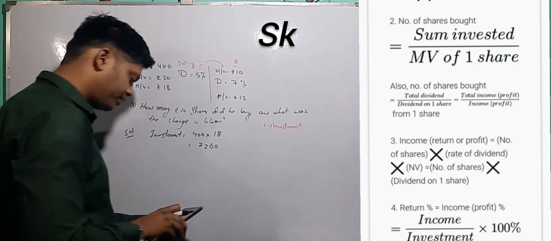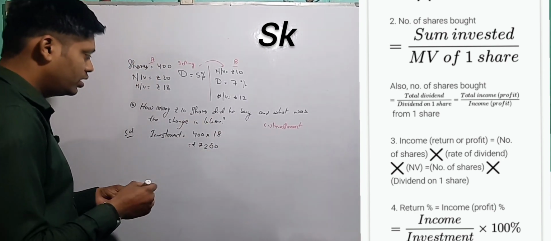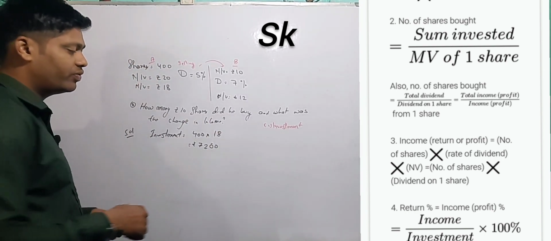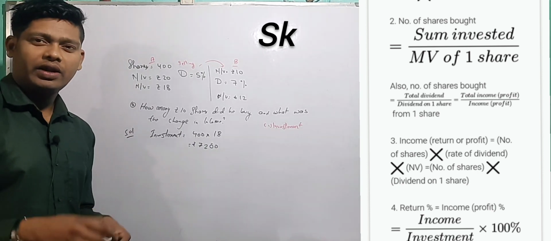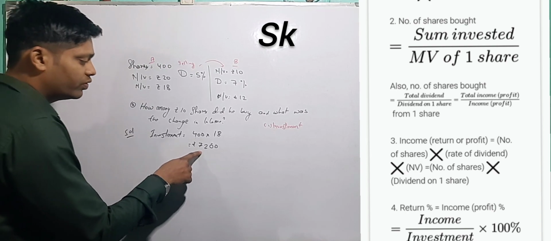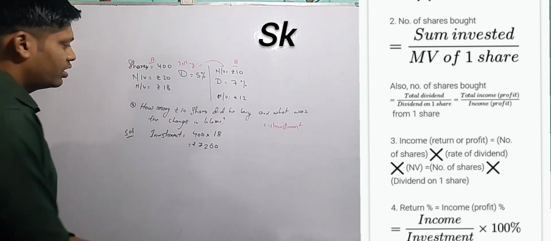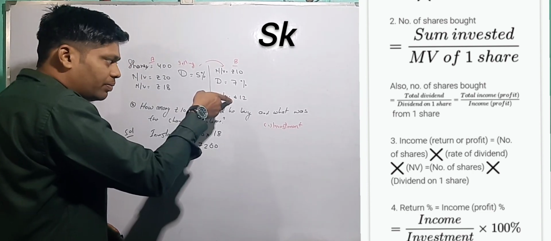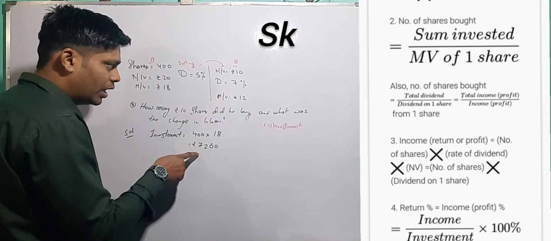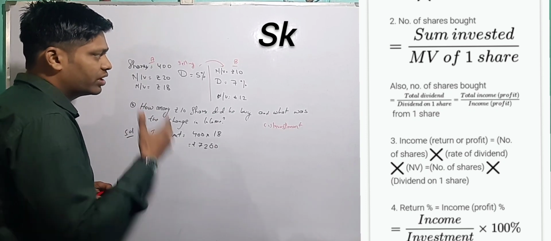Okay, right. Done. Rupees 7,200, investment is done. Now I got the investment. This is the amount which I am going to get when I sell these shares of the company. So now I am going to invest this money into this other company. So what they are saying is that when I invest in this company, I am going to get the shares. Obviously, sir, you will get the shares, because on that only you will get dividend, everything.